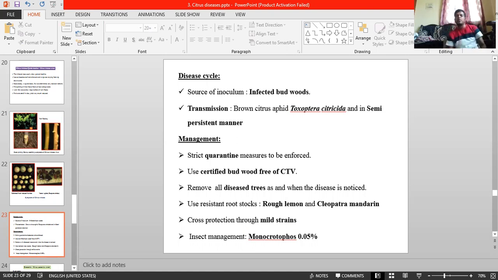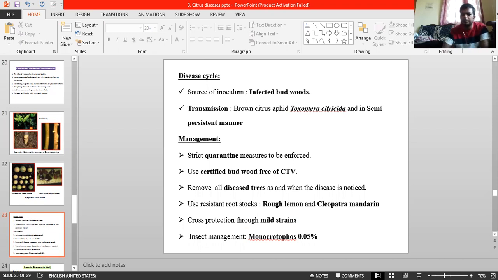It is done by USA. And for sweet orange and mandarin, avoid susceptible rootstock. In Karnataka, Andhra Pradesh, and Maharashtra, Rangapur lime is recommended as the rootstock resistant to Tristeza. Remember, Karnataka, Maharashtra, Andhra Pradesh, Rangapur lime is recommended as a rootstock resistant to Tristeza.